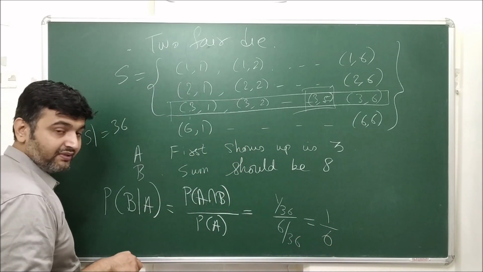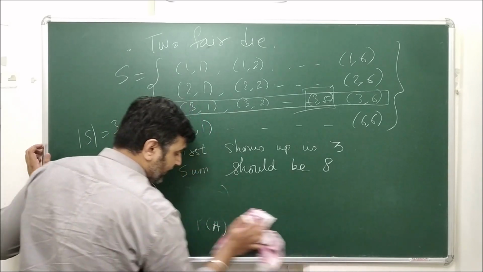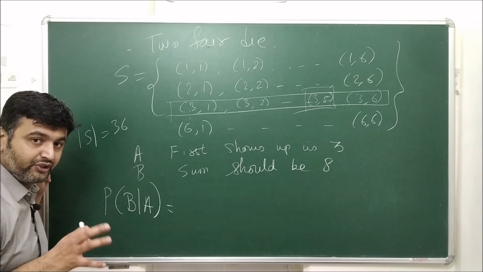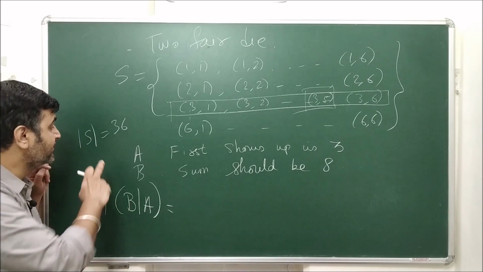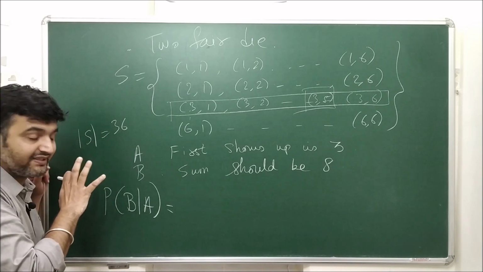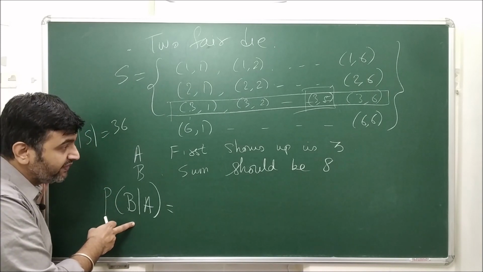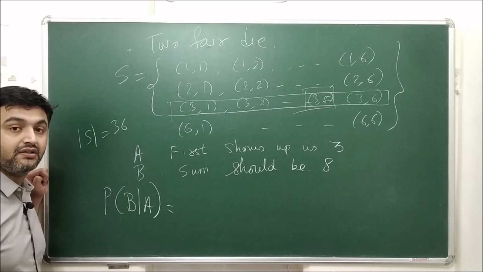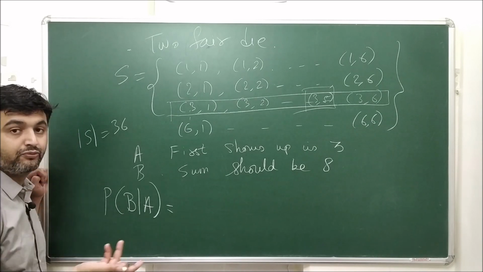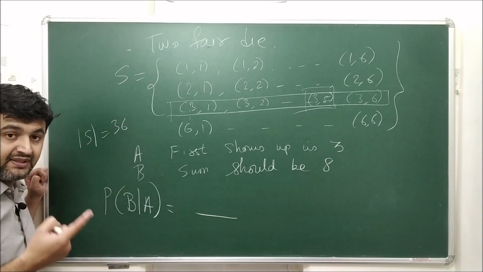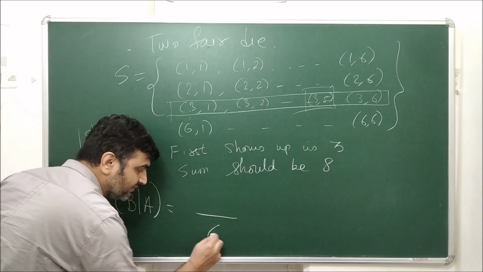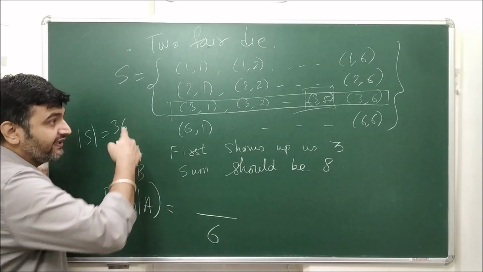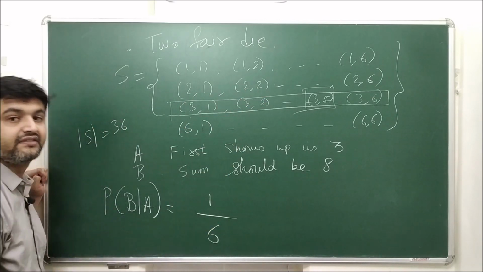But this was in terms of probability. If I look at it another way, in conditional probability you are actually reducing your sample space. Initially the sample space has 36 elements. Now I want to find the probability of B given A. I know that my first die has to be 3 and then only I have to see that the sum should be 8. How many total possibilities are there that the first die is 3? There are 6. And how many possibilities that the sum should be 8? Out of these 6, it is 1. So it is again 1 by 6.